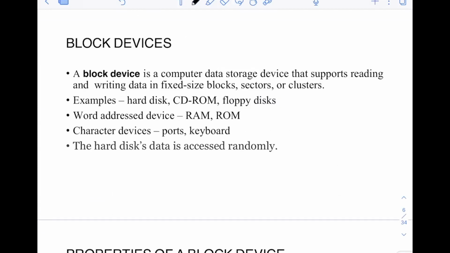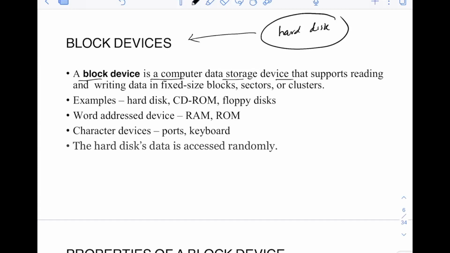Let me also discuss block devices. Till now, I have discussed mostly hard disk. Of course, hard disk is one of the most popular storage devices where you can store data permanently. Hard disk is also one of the popular block devices. I will discuss what a block device is, but there are other block devices also, which can be used to store data permanently.